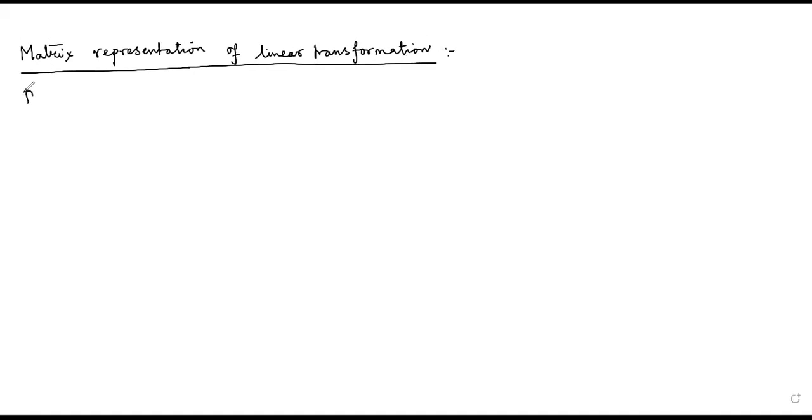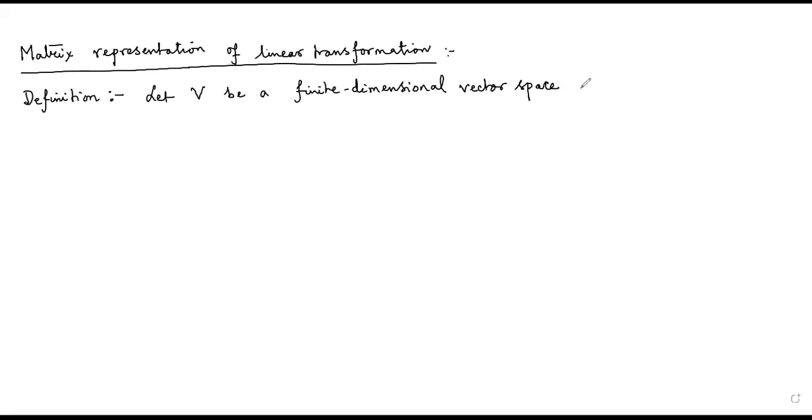To start with, I will define what we mean by the ordered basis. First of all, the definition of ordered basis is actually very important. So the definition goes like this: let V be a finite dimensional vector space. And in this particular syllabus we'll only talk about vector spaces which are finite dimensional. We'll not talk about any vector space which is infinite dimensional. Infinite dimensional vector spaces are not easy to study, and these are beyond the scope of our syllabus.